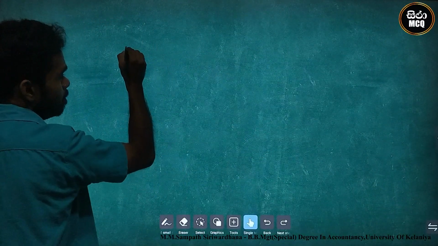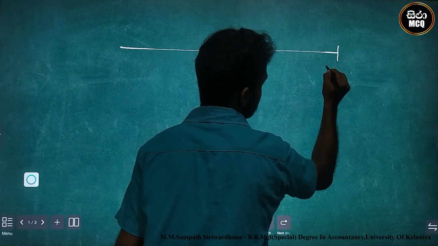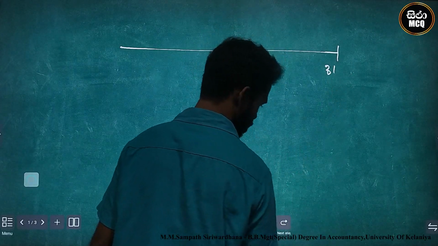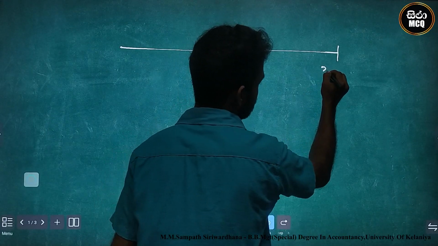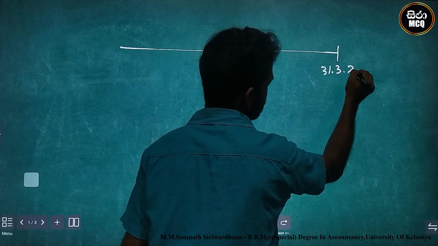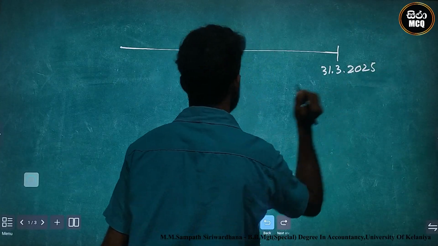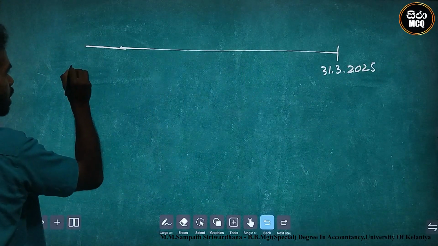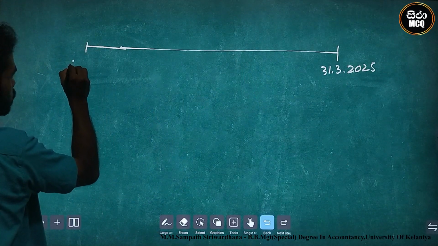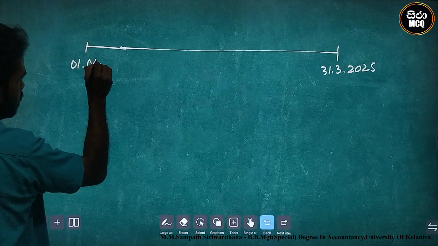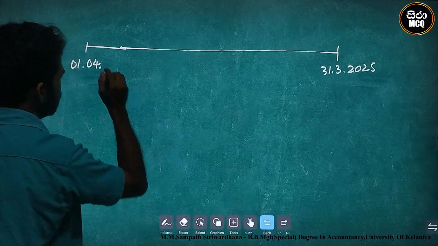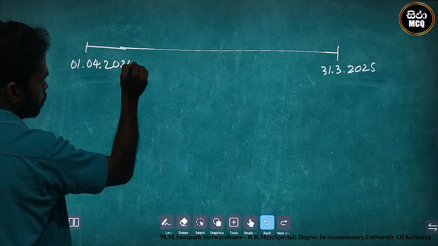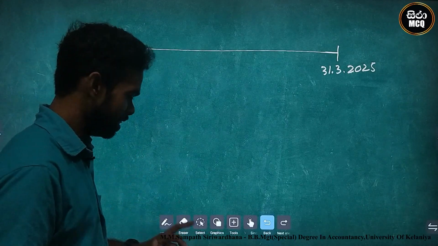Our year is the year ending 31st March 2025. What is the opening date? The opening date is 1st April 2024. Okay, this is our year.